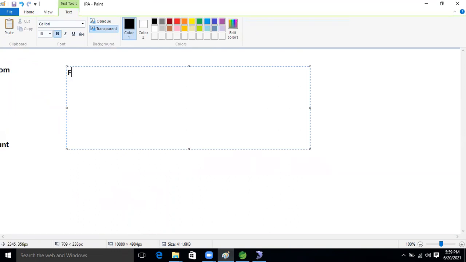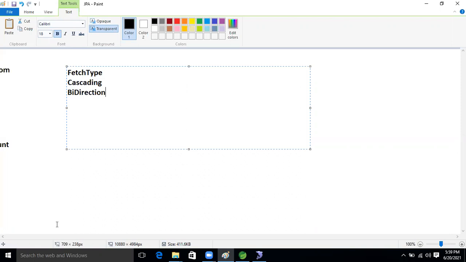Fetch type, joins, cascading, and bidirectional. These concepts, let's see them. So what is the fetch type, guys?